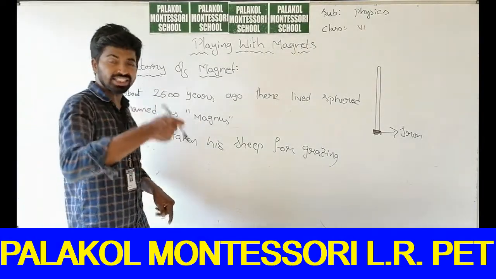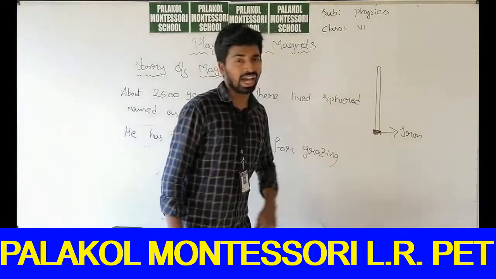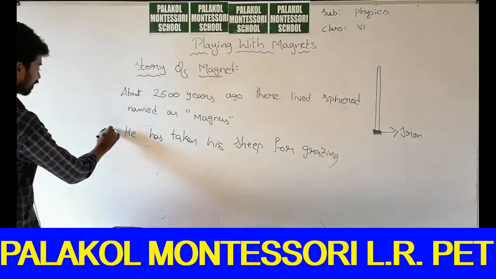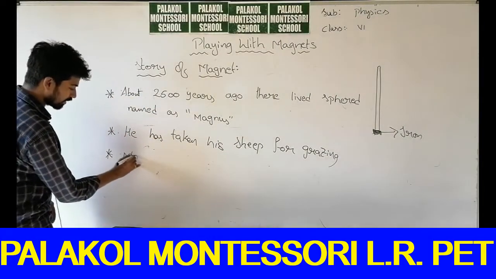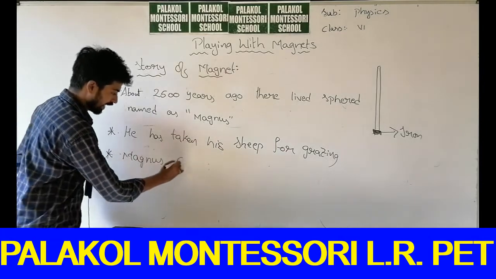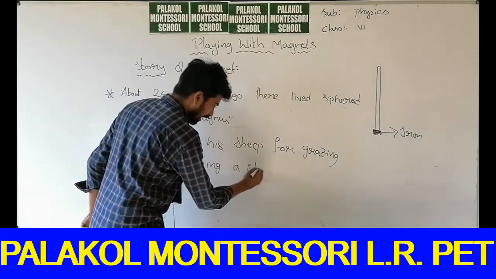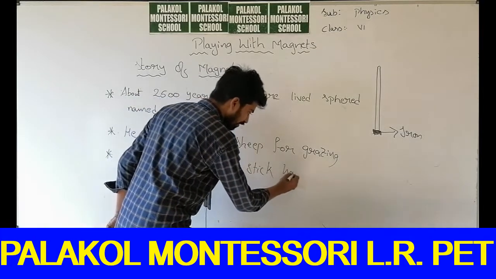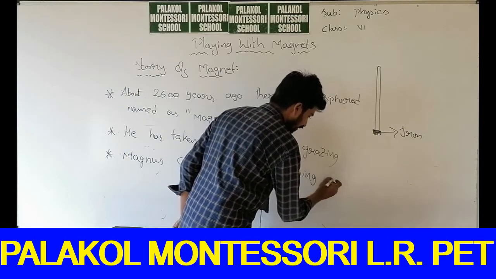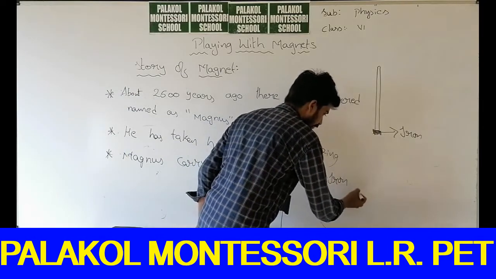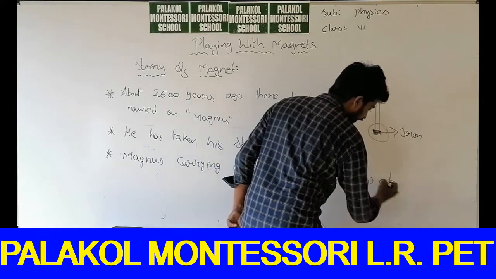He has a stick in his hand, and the stick has an iron cap at its end.